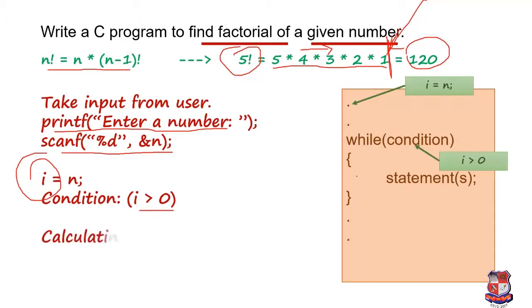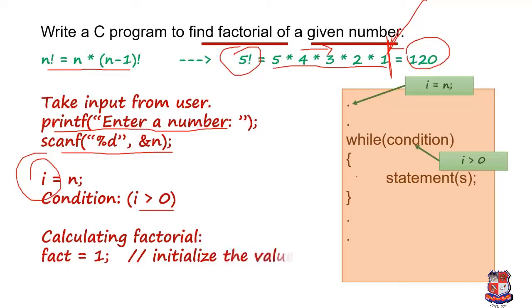Now we are going to calculate the factorial. How can we calculate the factorial? For that I am taking a variable, fact, and I am initializing fact equals to 1 because the initial value for multiplication is 1.